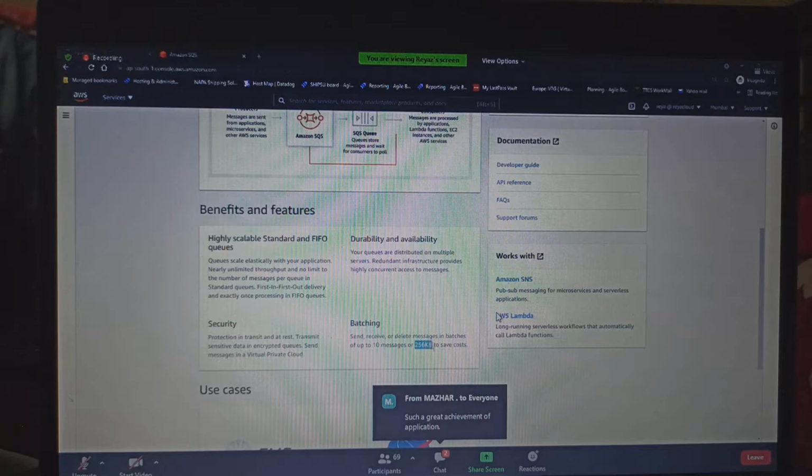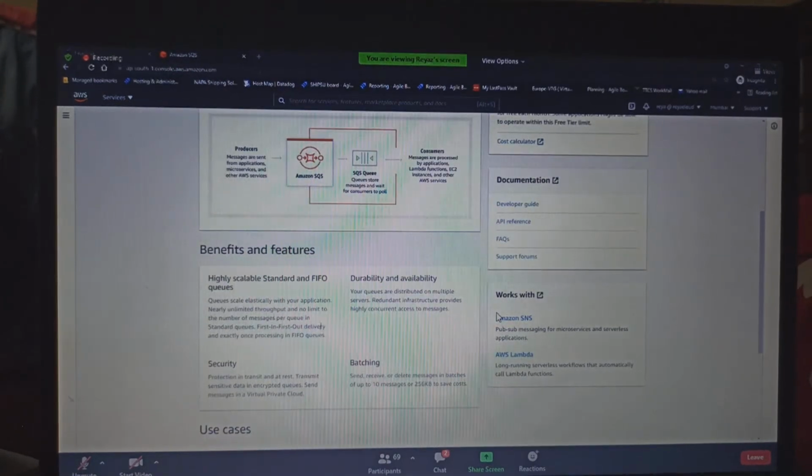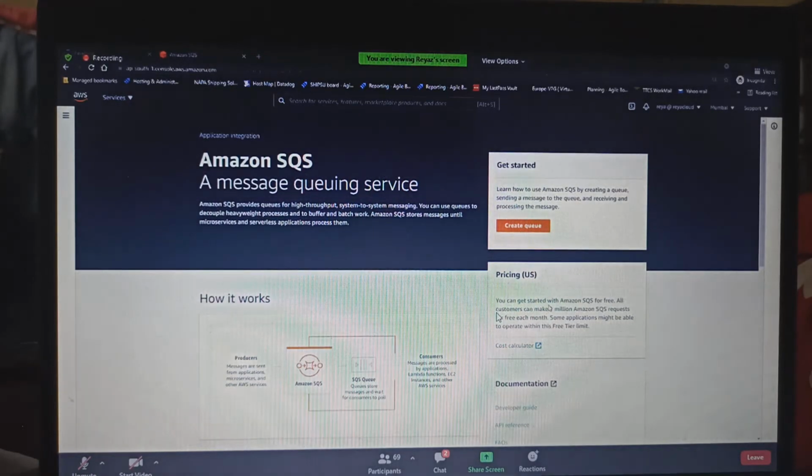Do you see that 256 KB? So everything whatever you see, we have discussed already here. FIFO. Exactly once. Got that? All these things that we have discussed. Okay, let's go ahead. And that too, with SQS you can get 1 million requests free for each month for the free trial. 1 million requests. Got that?